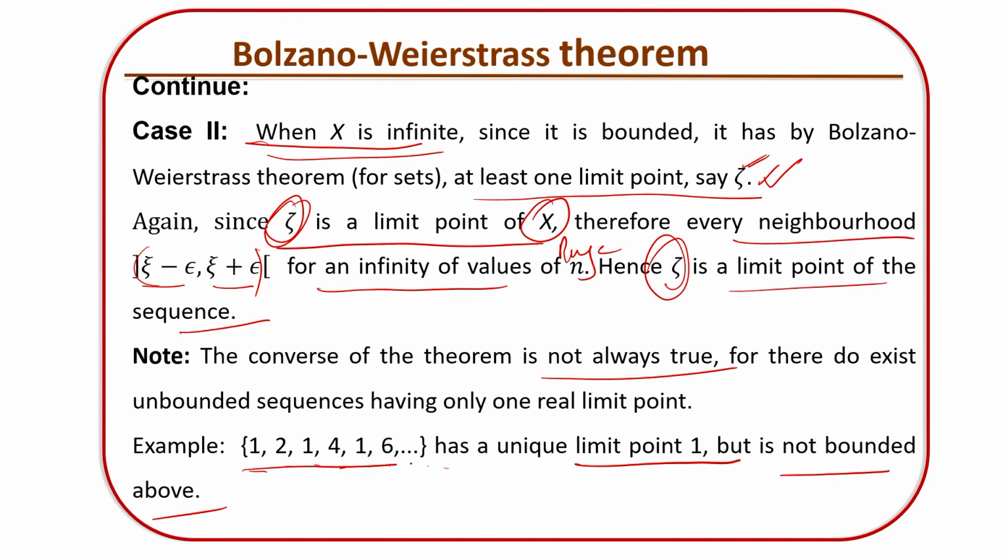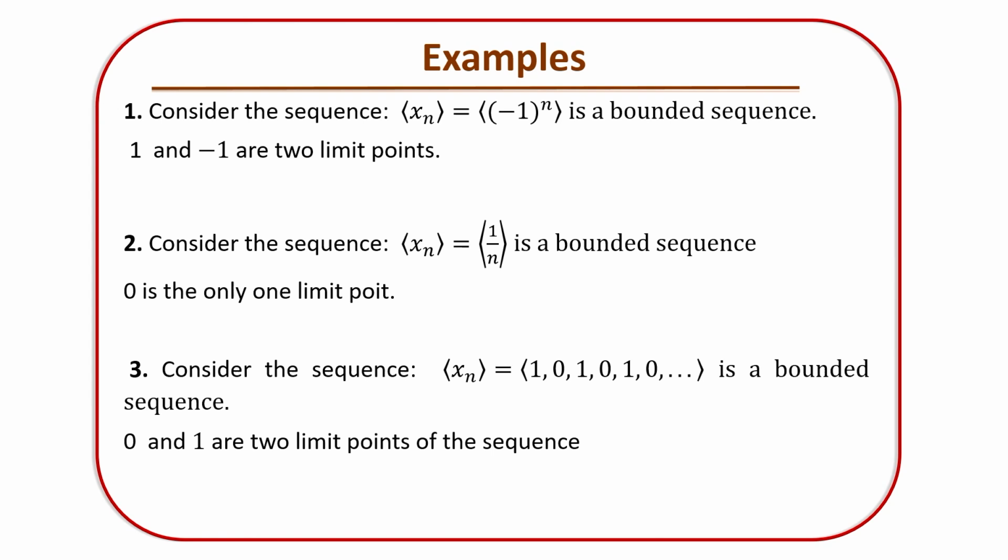Taking the example where every odd-index term is the constant 1, 1, 1, 1, and for even indices it is increasing: 2, 4, 6, 8 and so on. That makes it have a unique limit point, but it is not bounded above. So a sequence may have a limit point, but it may not be bounded above or bounded below.